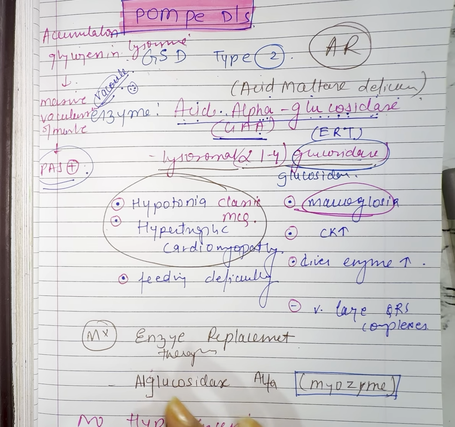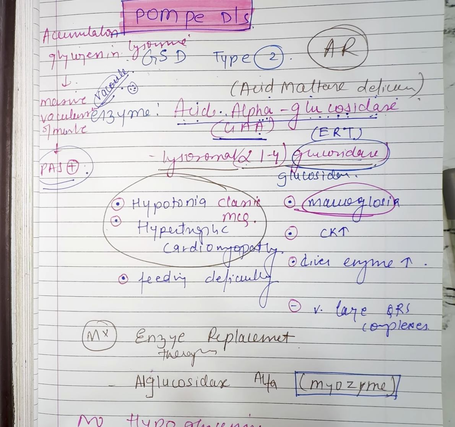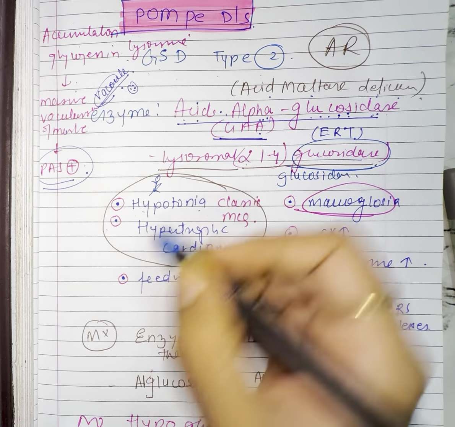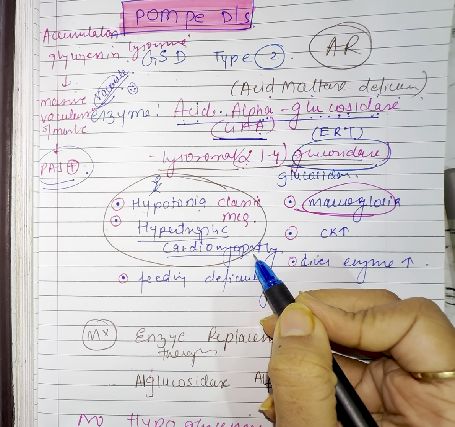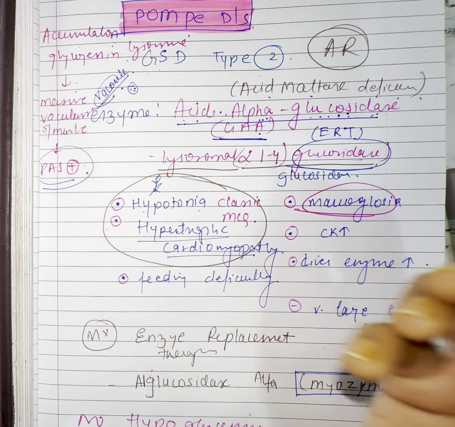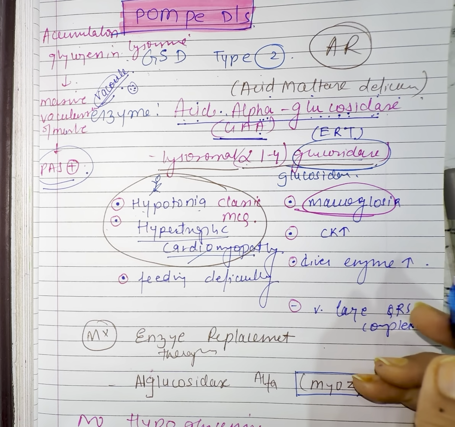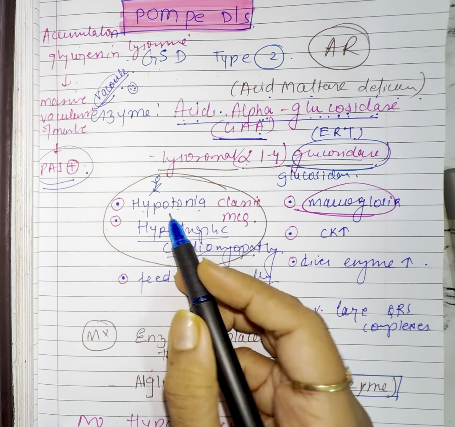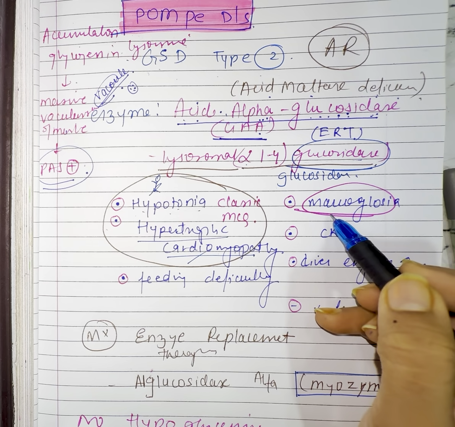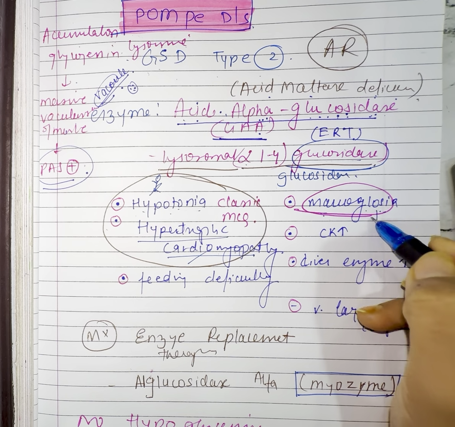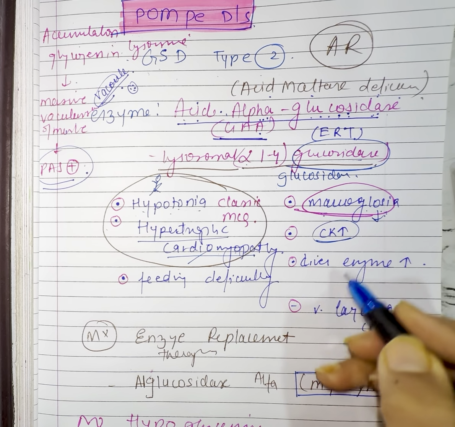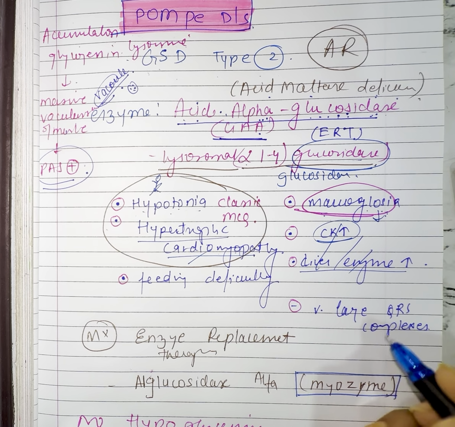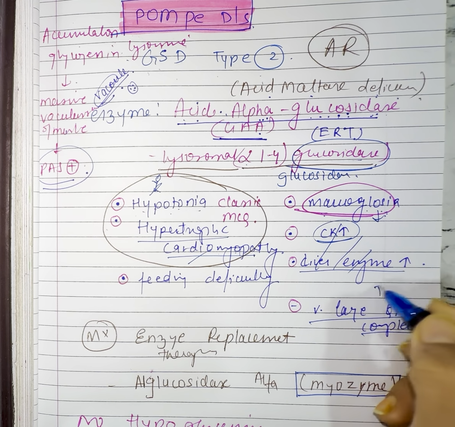Now the classical MCQ asked multiple times is that a baby is given to you with the symptoms of hypotonia, floppy baby, with hypertrophic cardiomyopathy, that is heart symptoms are given. Mostly they mention cardiomyopathy to make it easier for us. Hypotonia, floppy baby, loss of tone in the baby, hypertrophic cardiomyopathy, along with macroglossia, that is big tongue. CK is increased, and liver enzymes are increased, which are not specific, so you don't have to remember that extra. A very large QRS complex in the ECG is seen.